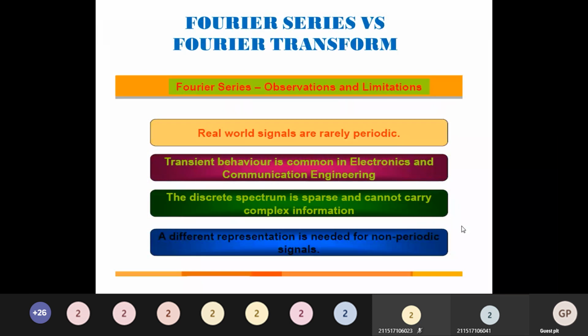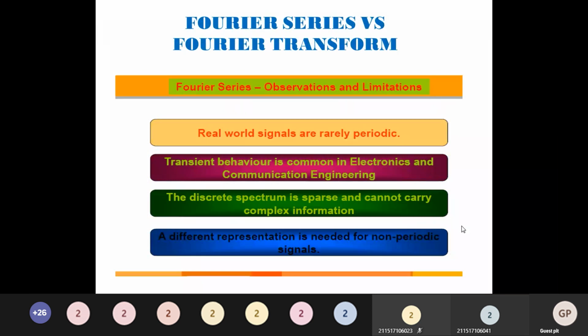For example, real world signals are rarely periodic. Transient behavior is common in electronics and communication engineering. The discrete spectrum cannot carry complex information. So these are a few examples where we have to go with a non-periodic signal. So that is the need why we go for Fourier transform.